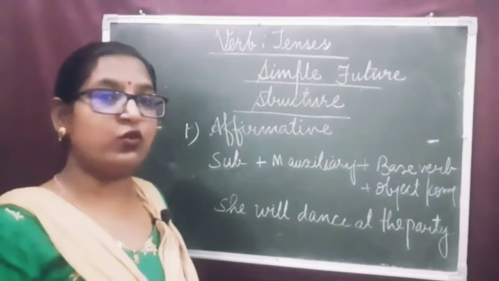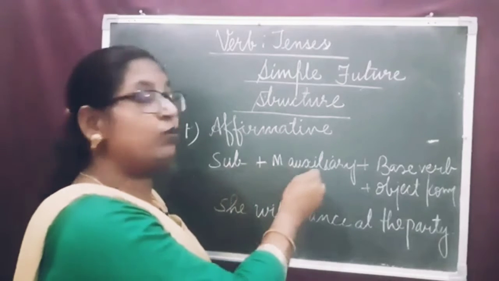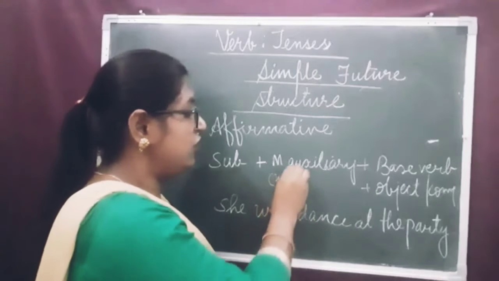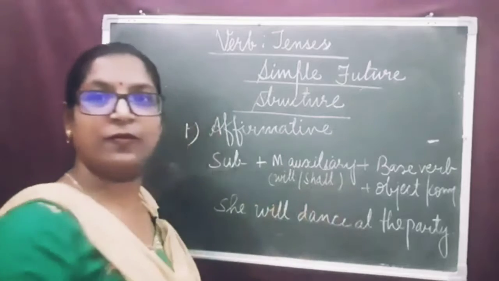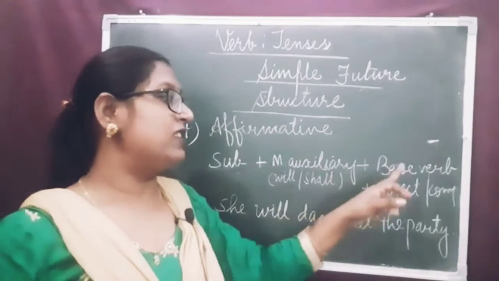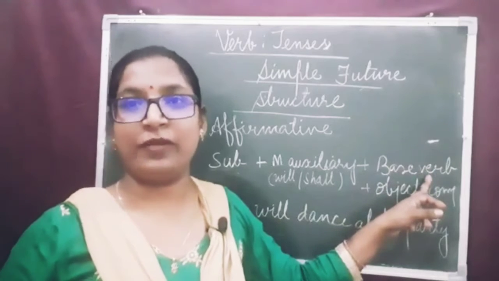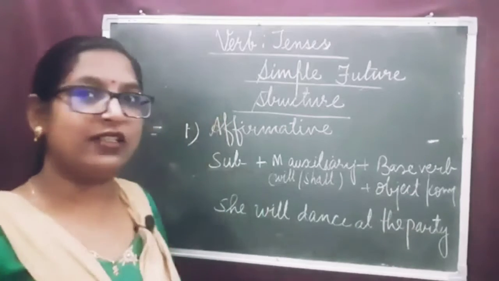The structure is subject plus modal auxiliary will or shall plus the main verb in its base form plus object or the complement.